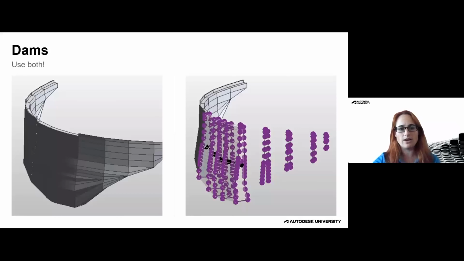How we created this is we had some existing data, some existing drawings, some site data, and essentially what we were able to create was XYZ locations of the profiles along stations along the dam, if that makes sense. What you see on the right are all the little purple points, that's the XYZ bits. Then we were able to create those cross sections, and using a relatively simple Dynamo script and the massing environment inside of Revit, we were able to create this shape that we could then bring into the project.